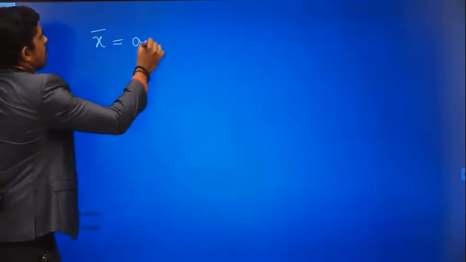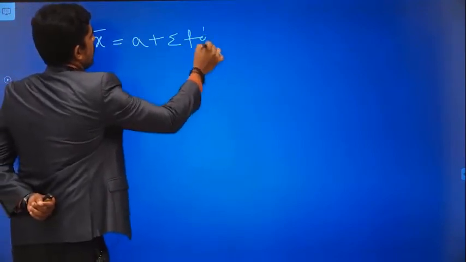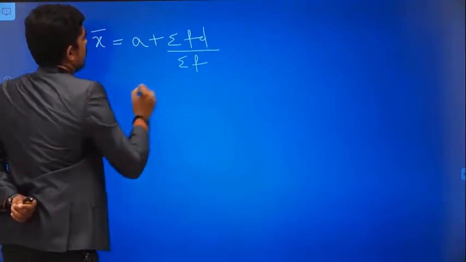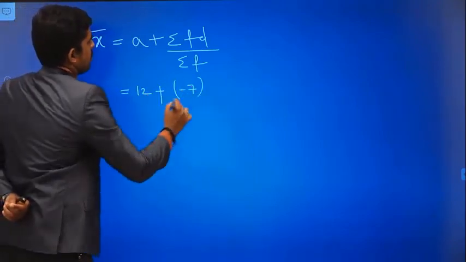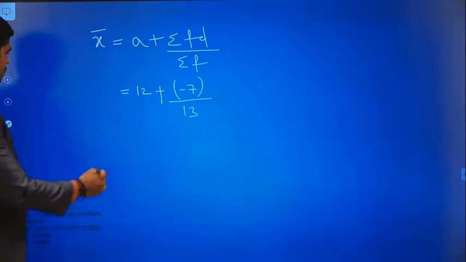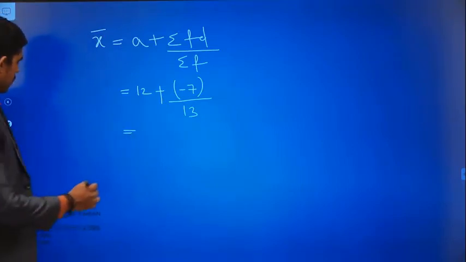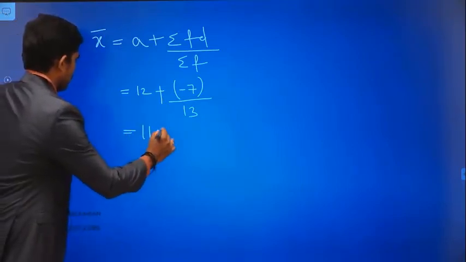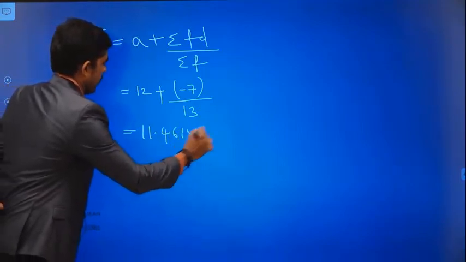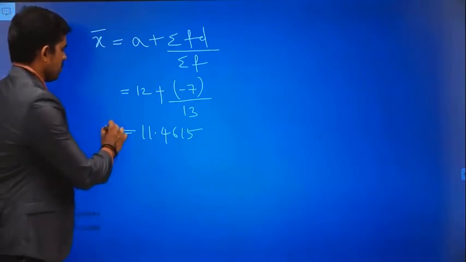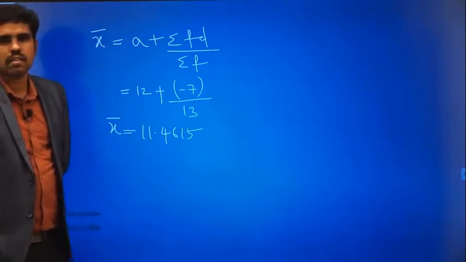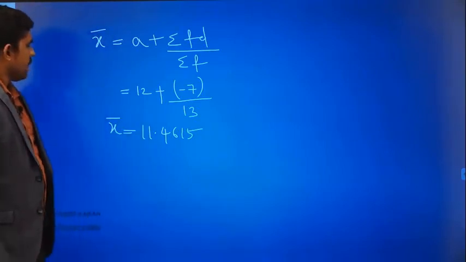Now I am going to find x bar. X bar is equal to A plus summation FD divided by summation F. A is 12 plus minus 7 divided by 13. You can calculate this by using a calculator, and you will get 11.4615. So this is my x bar. This is the first task that you have to do, find x bar.